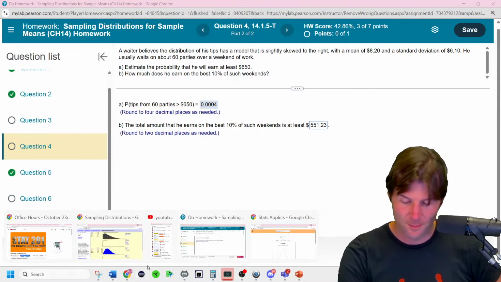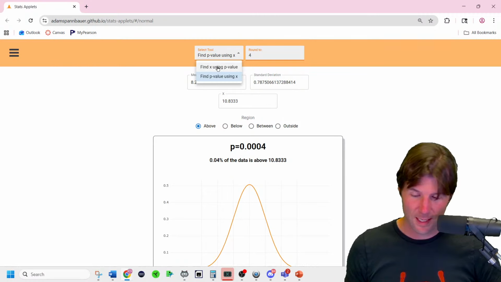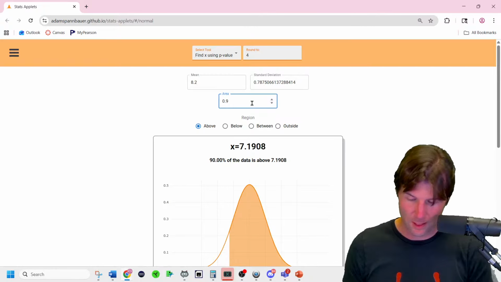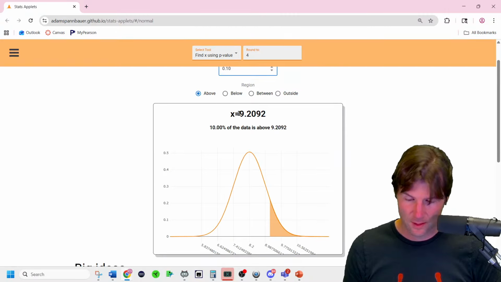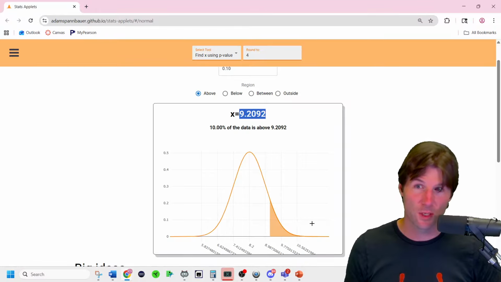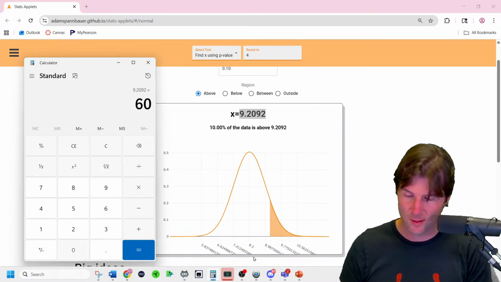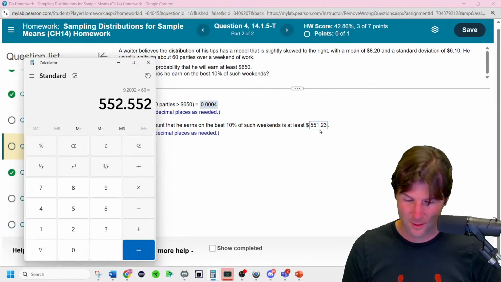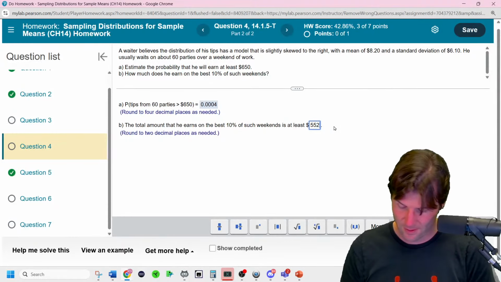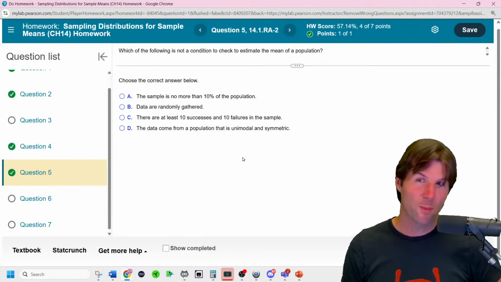It's easier with the applet. Go to the applet. Let's go here to find x using p-value, and we want to go to the top 10%. And there's the top 10%. This is the average tip on the best 10% of weekends. Now remember, they waited on 60 tables, so times by 60, and there it is, 552.55. Come on. Really? Really? We'll do that problem again more slowly.